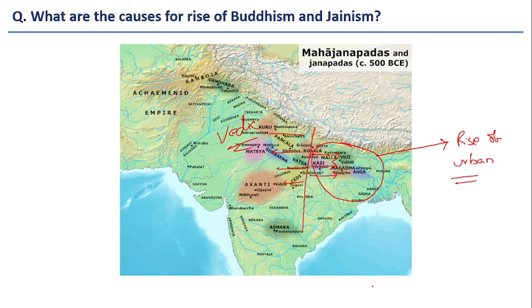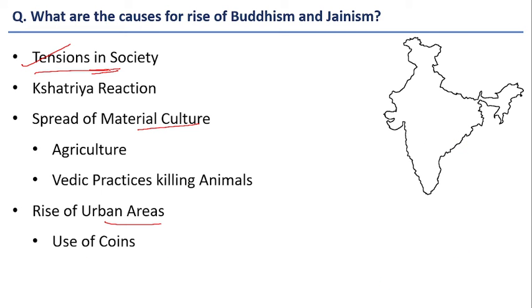So one is Vedic religion, because of the tensions in society, Kshatriyas started reacting. If you see, the founder of Buddhism, Gautama Buddha, and the real founder of Jainism, Vardhamana Mahavira, they both belong to the Kshatriya camp. And material culture led to rise of agriculture. They needed cattle wealth, but Vedic practices were killing animals. So these new religions prohibited this. That's why more and more people started embracing these religions.